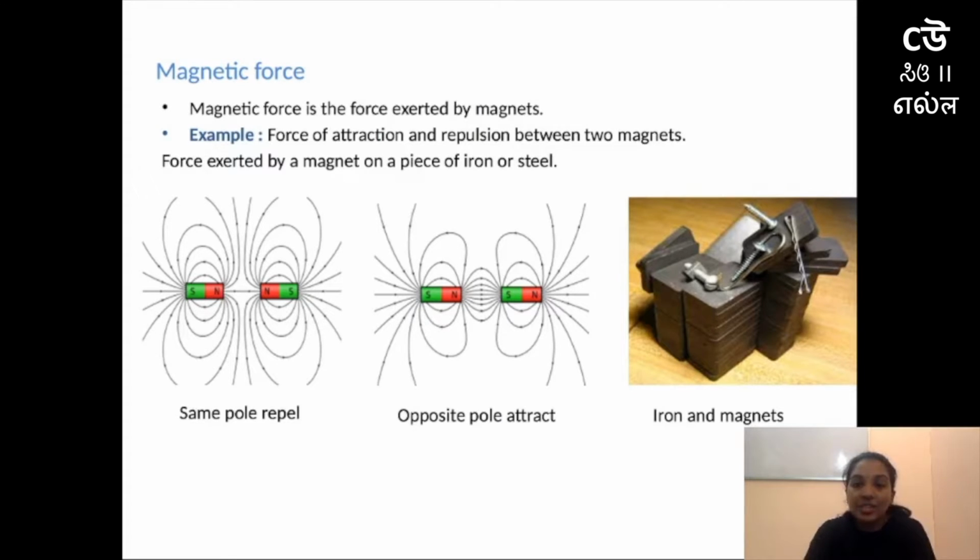And the irons which are attracted by magnets, that force of attraction exerted by magnets is not an example for contact force. Why? Because the objects will not be in contact, the force will attract the iron towards the magnet, and that force of attraction is magnetic force. That is an example for non-contact force.